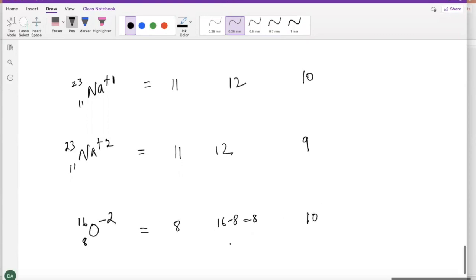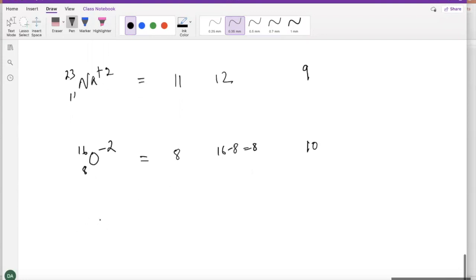Now, if you're still confused on why we're adding or subtracting, let's just do the oxygen. Oxygen is 8 and 16. So it has 8 protons. 16 minus 8, 8 neutrons. And since it has 8 protons, it must have 8 electrons because this thing is neutral. It has no charge. When it's negative, what happened, guys? It must have gained something negative. And what is negative? Electrons. So you need to add 2 electrons. So it originally had 8 electrons, but now O minus 2 has 2 extra, so 10 electrons. So I hope that makes sense here, guys.